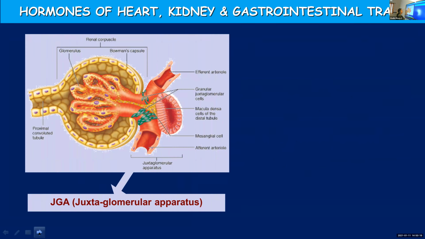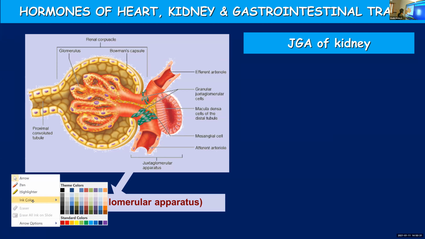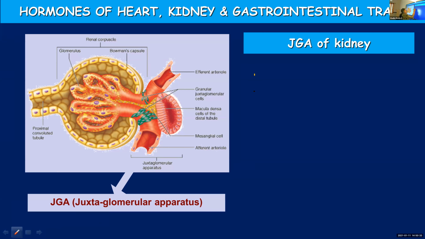Next one, kidney. JGA of kidney. You will be learning JGA in excretory products and their elimination, which we haven't completed. JGA means juxtaglomerular apparatus.